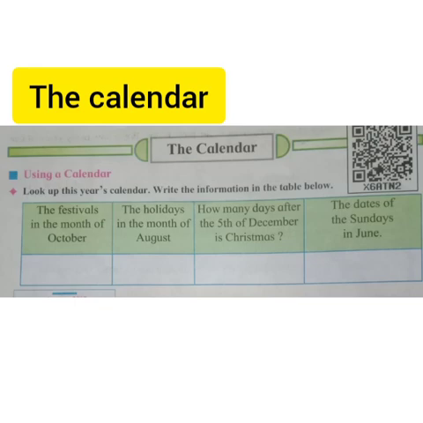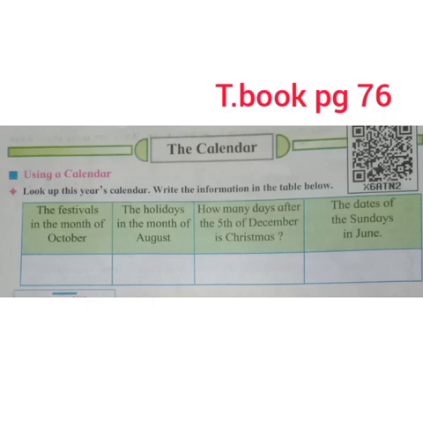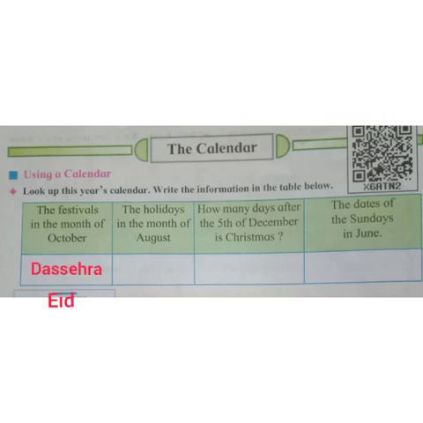Look at this year's calendar. Write the information in the table below. So here the first question is the festivals in the month of October. The festivals in the month of October are Dussehra and Eid.